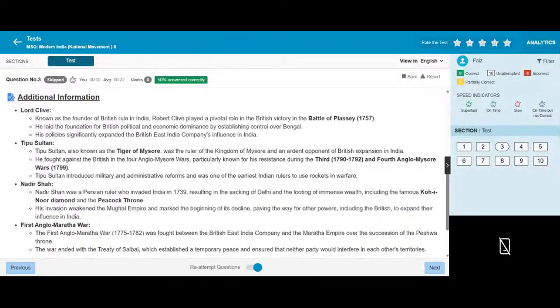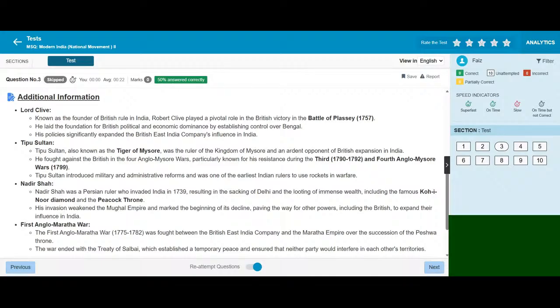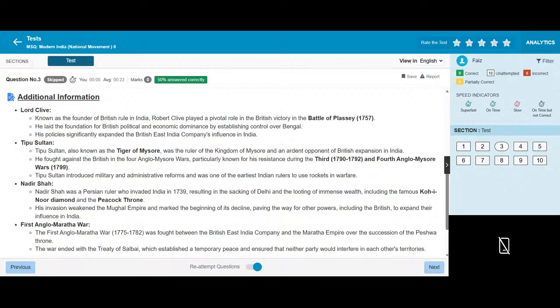Tipu Sultan, also known as the Tiger of Mysore, was the ruler of the Kingdom of Mysore and an ardent opponent of British influence in India. He fought the British in the Anglo-Mysore Wars, particularly known for his resistance during the Third and Fourth Anglo-Mysore Wars, 1799. Tipu Sultan introduced military and administrative reforms and was one of the earliest Indian rulers to use rockets in warfare.